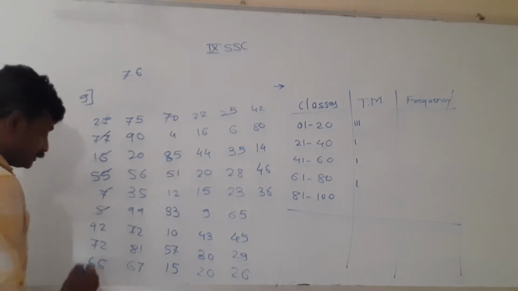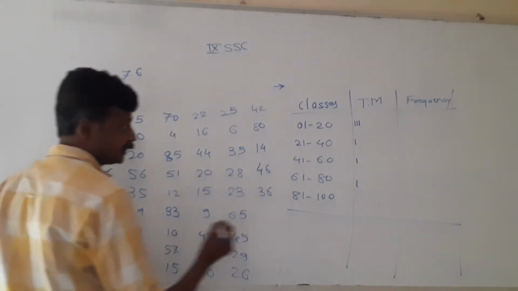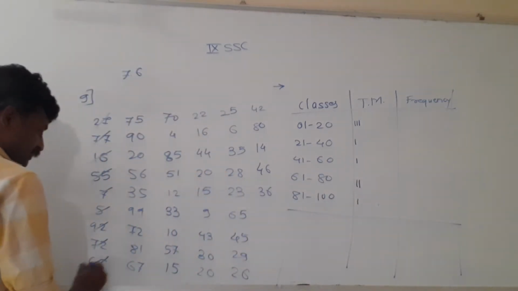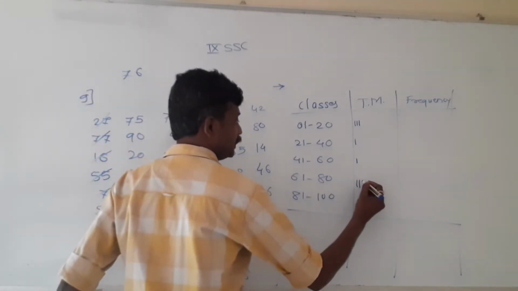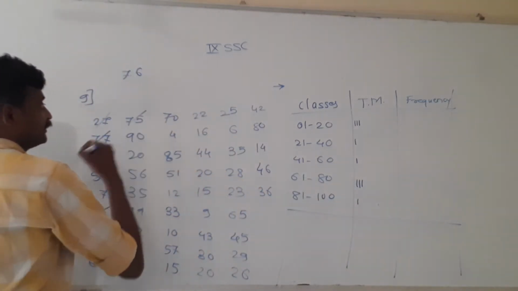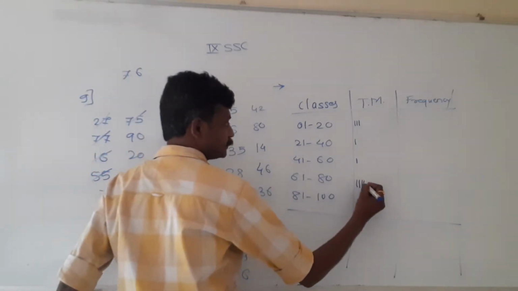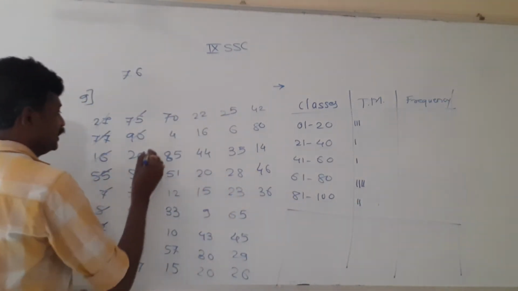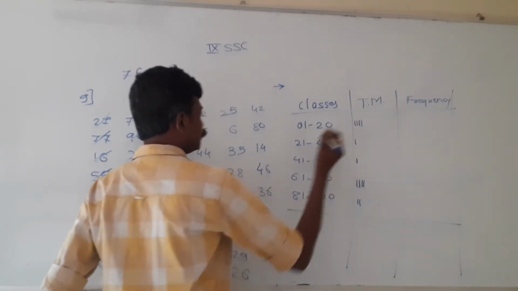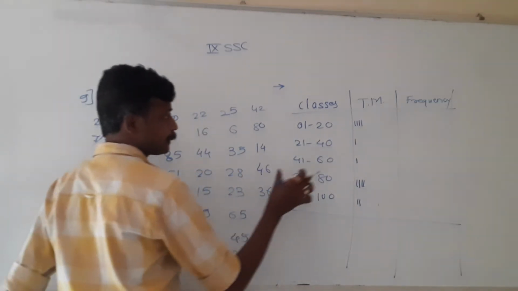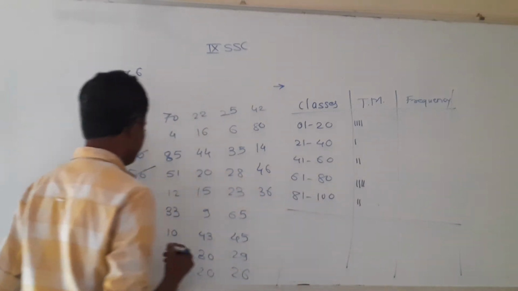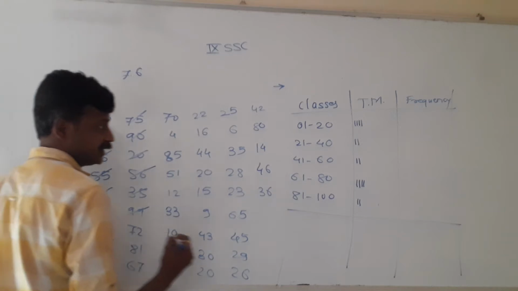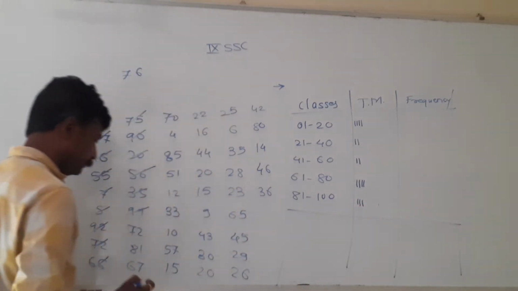I will take two numbers now. 92 and 72. 92 will be in this group. 72 will be in this group. 66 will be in second last group. 75 is smaller than 80. 90 will be the last group. 20 first group. 56 less than 60, third group. 35 less than 40, second group. 99 less than 100, last group.